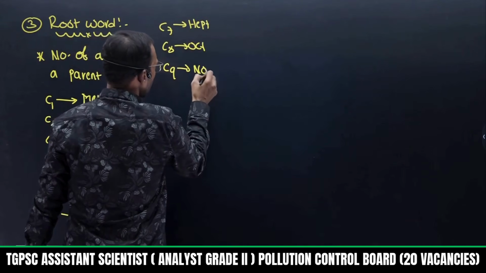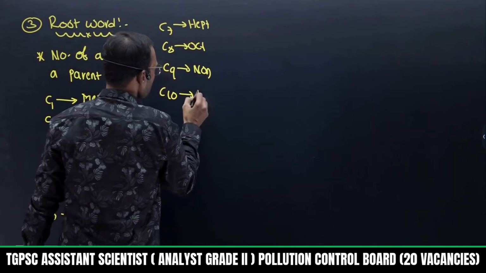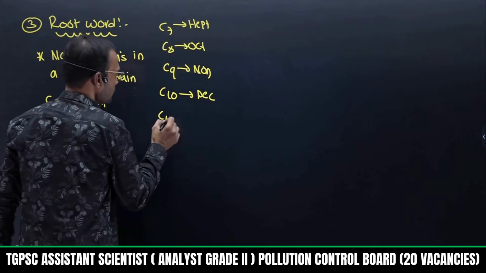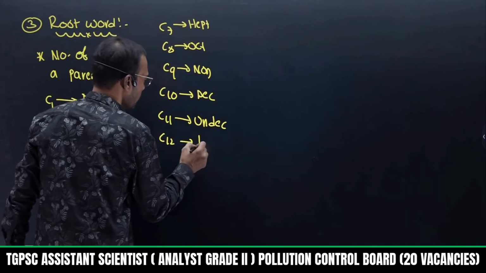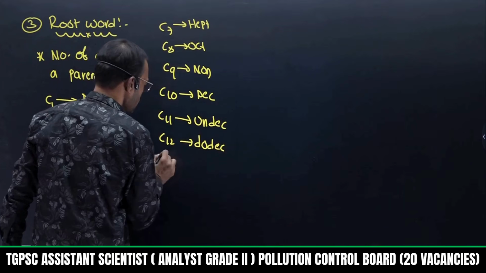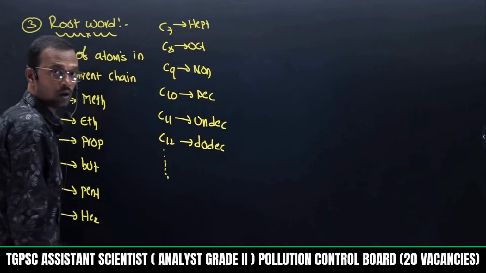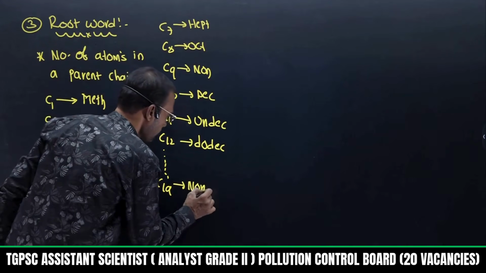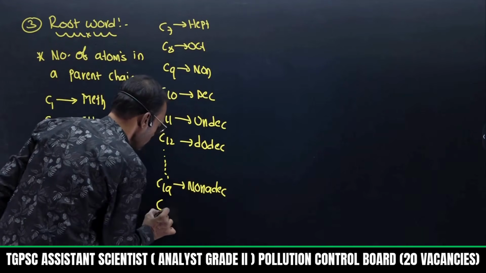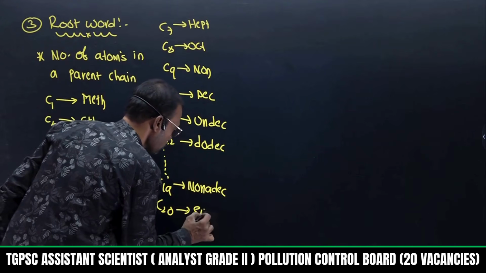C9 non. C10 is dec, decane. C11 undec. C12 dodec. Then tridec, tetradec, pentadec, octadec. C19 is nonadec. C20 is eicos.